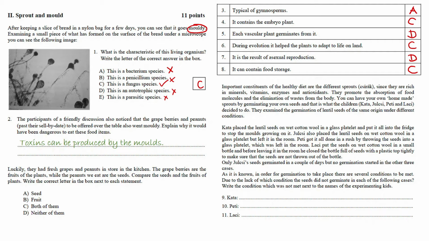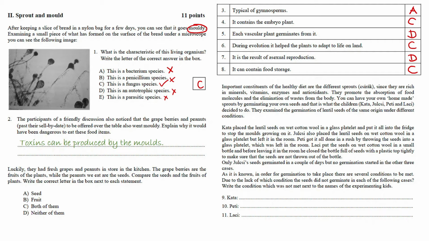Kata placed the lentil seeds on wet cotton wool in a glass platelet and put it all into the fridge to stop the molds growing on it. Jócsi also placed the lentil seeds on wet cotton wool in a glass platelet but left it in the room. Peti got it all done in a rush by throwing the seeds into the glass platelet, which was left in the room. Laci put the seeds on wet cotton wool in a small bottle, and before leaving it in the room he closed the bottle full of seeds with a plastic top tightly to make sure that the seeds are not thrown out of the bottle.